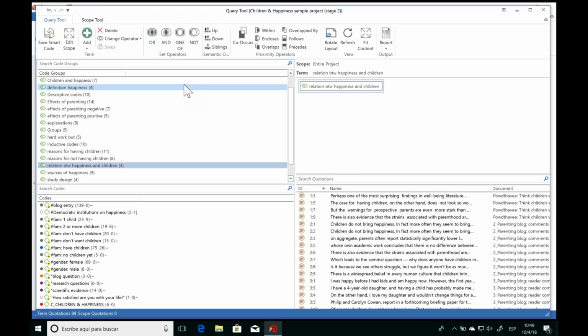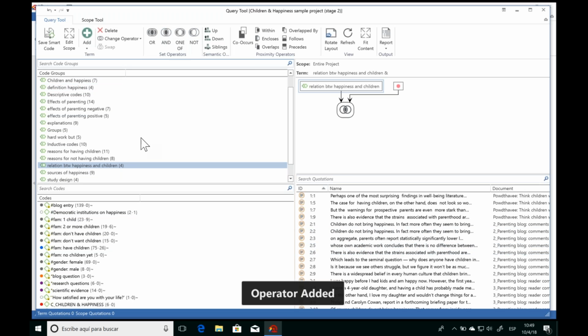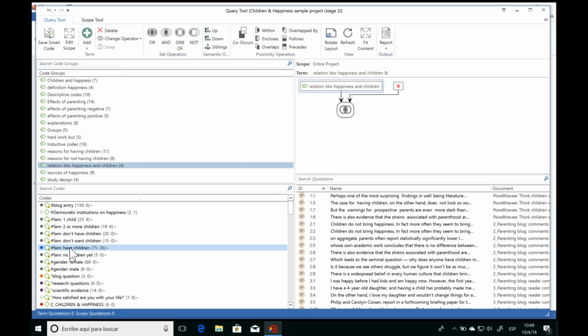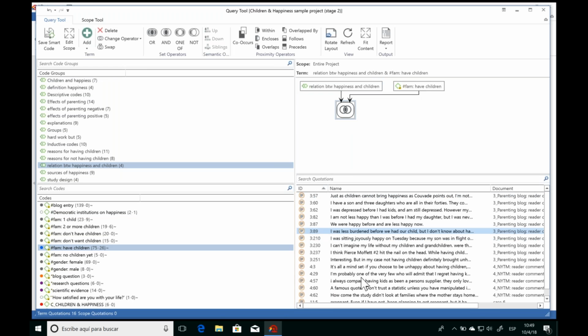So for example, one of my main research questions is, what do parents say about the relationship between happiness and children? So I don't just want to see these quotations. I want to see the quotations from these codes and that have been coded with my code about families that have children. And so now, by clicking here, we see below only the quotations that have been coded with this code and any of the codes from this group. So this is one of the ways that we can query the data.